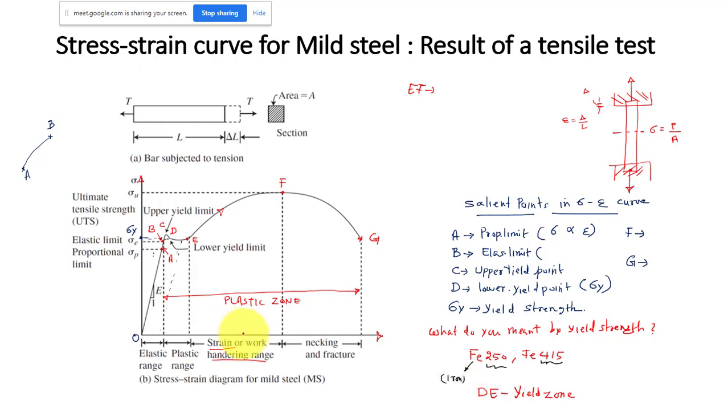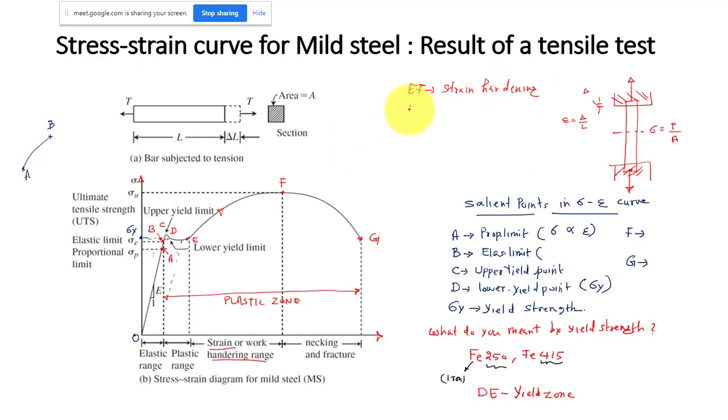You can just read from Google. You can get a good understanding of strain hardening. Okay, that is a property of mild steel. Again, I would say this part is strain hardening. That means in strain hardening the material starts resisting the load again. It is because its crystalline structure is going to change in that region. Okay, that is why. And that is your strain hardening region.